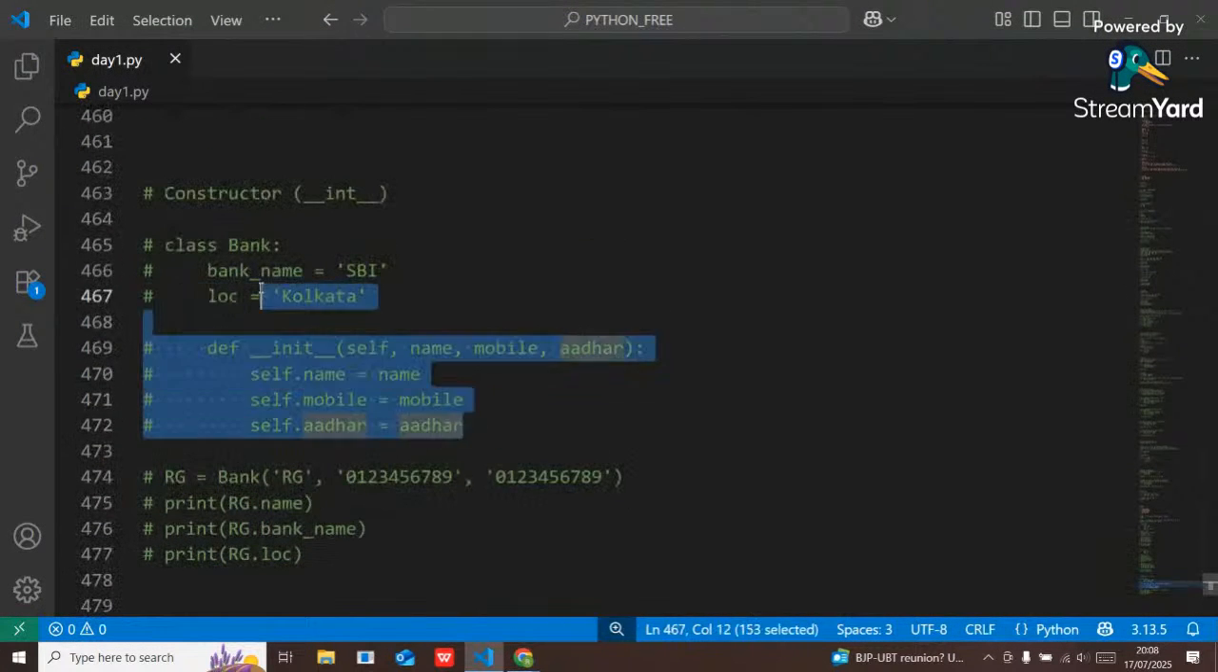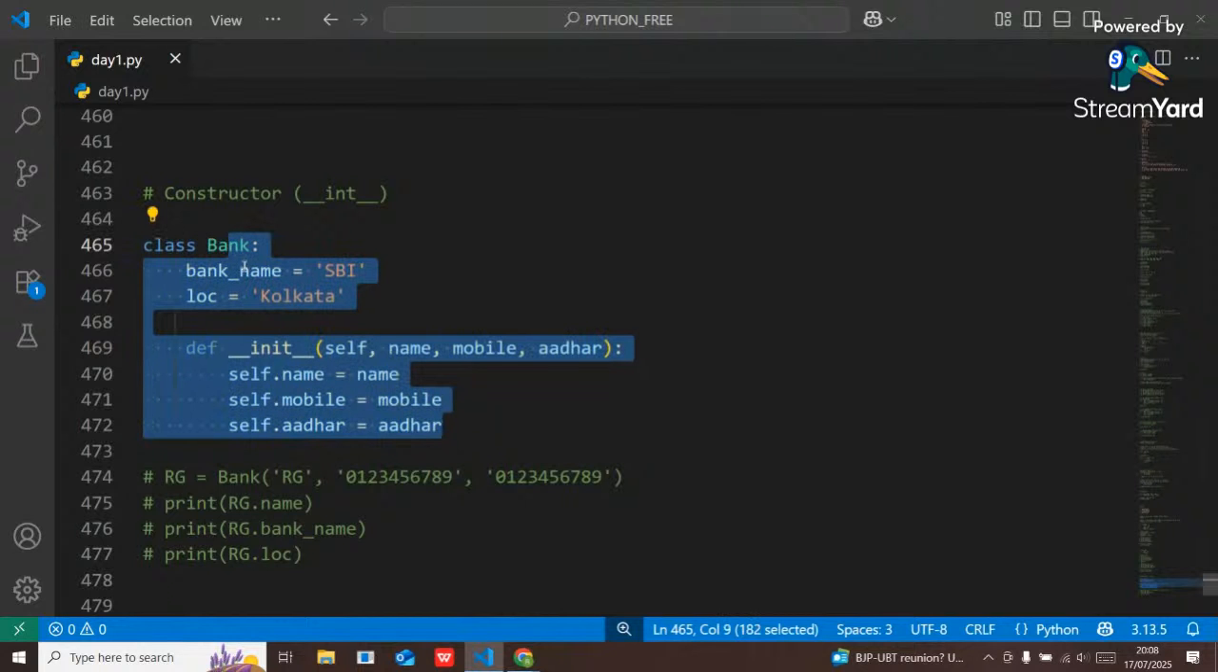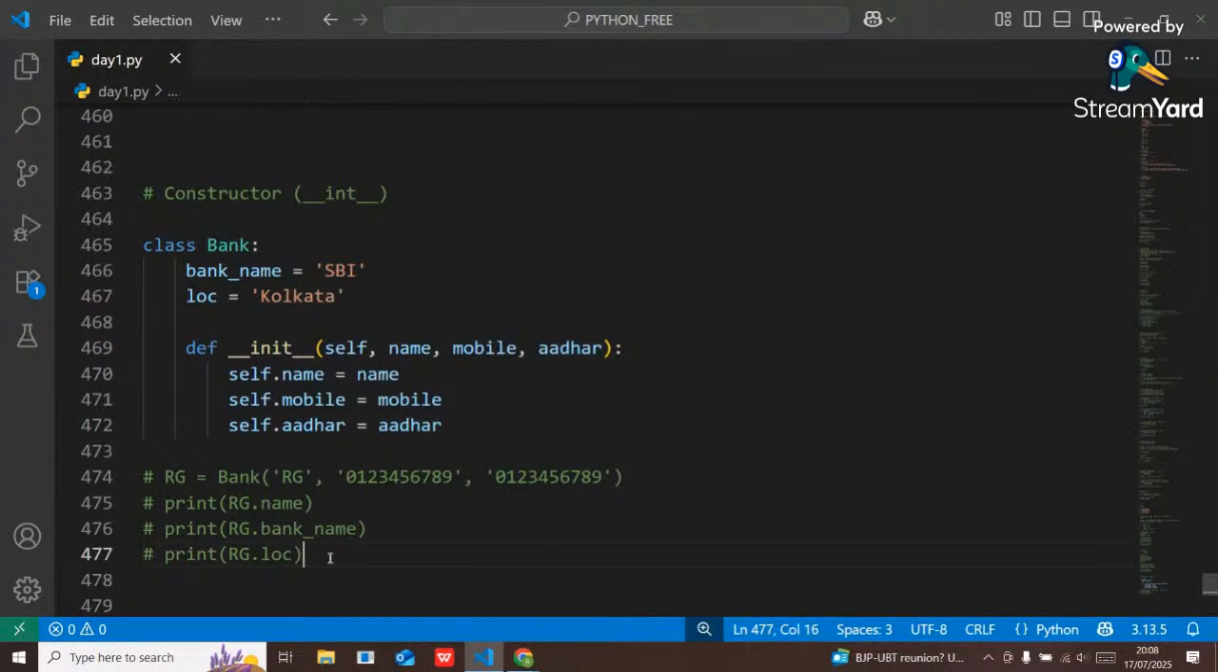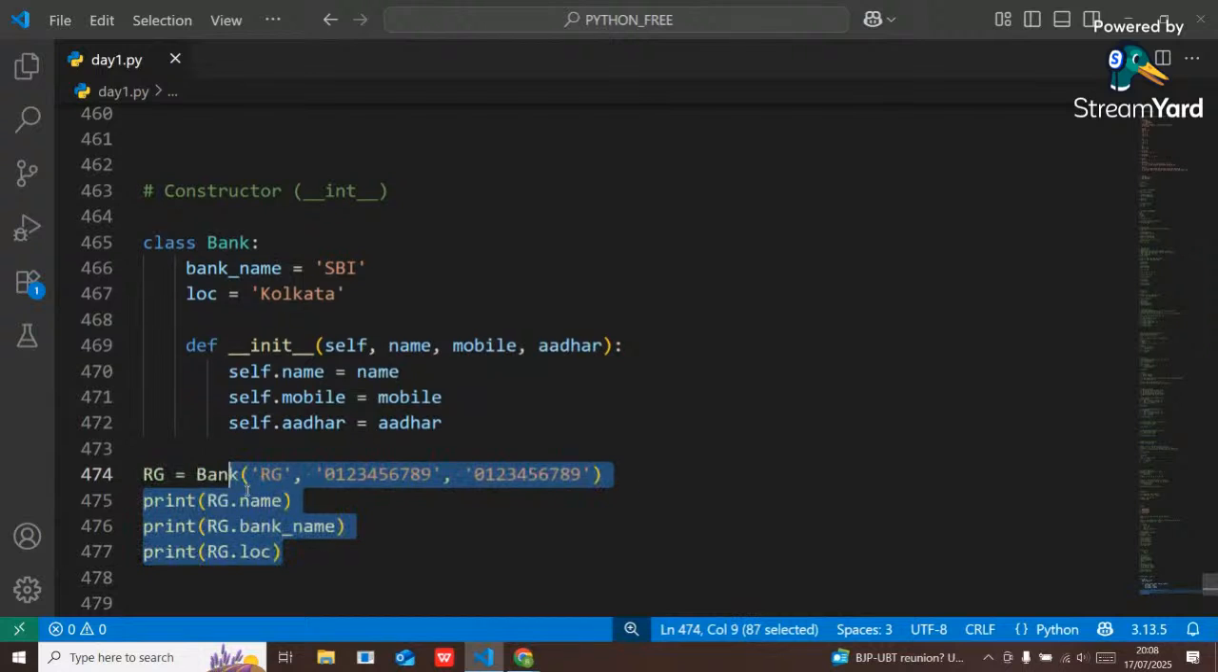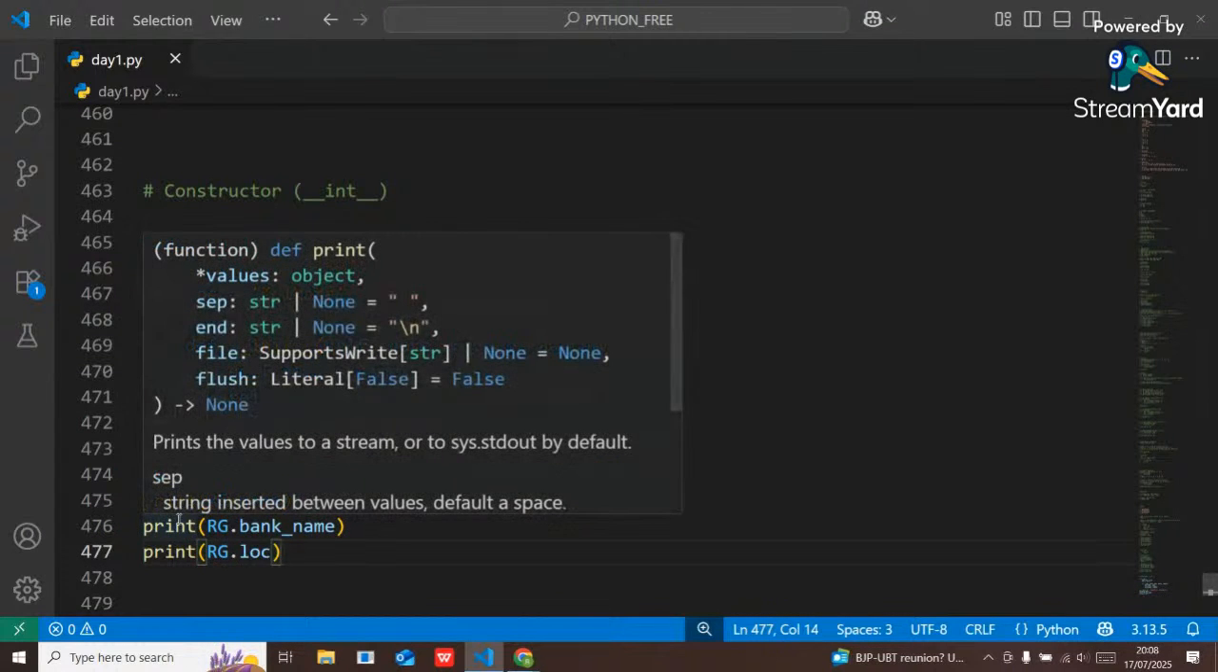Okay, let me take this example. See guys, whenever I want to display the customer name, again I have to use the print statement outside the class. Inside the print statement I have to mention my class name, and after mentioning the class name, I have to call that particular property. So it will call it, right? Yes or no, guys, let me know.